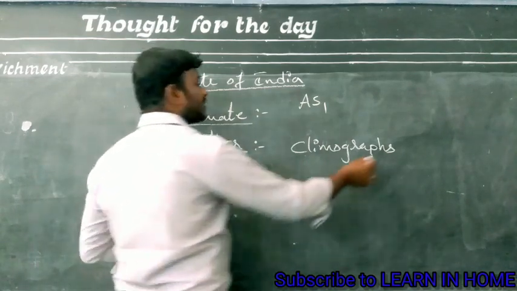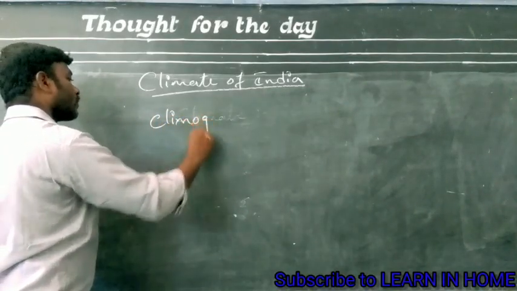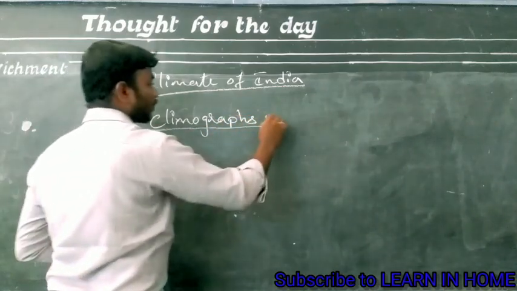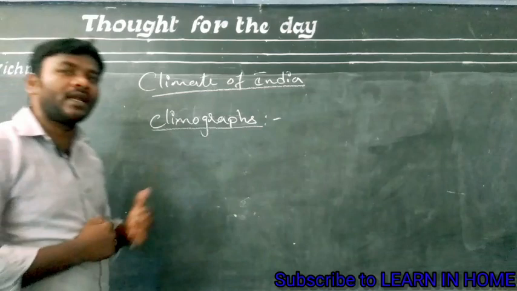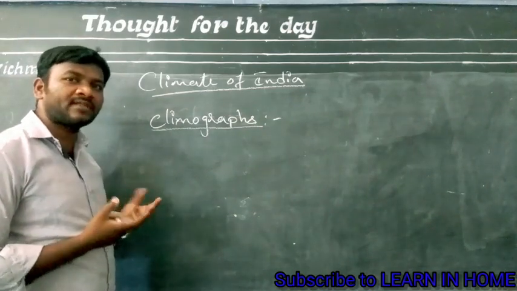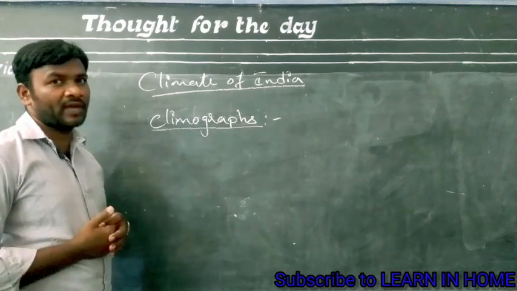Now the second topic of this lesson is climographs. The graphs which represent the atmospheric elements like temperature and rainfall can be termed as climographs.